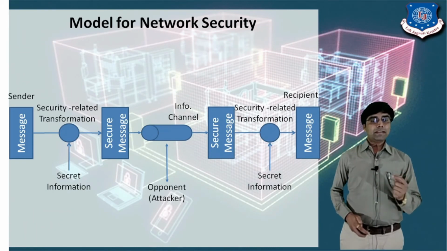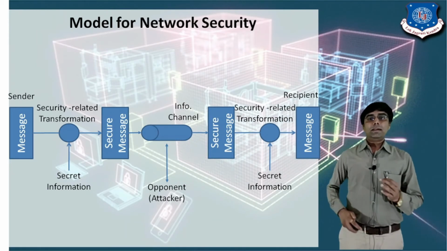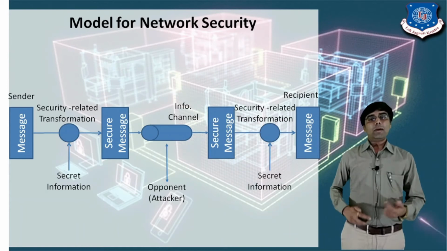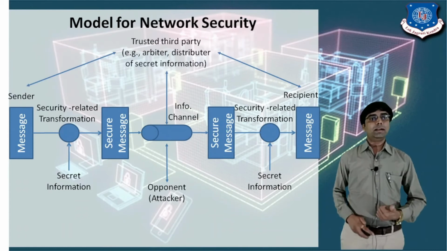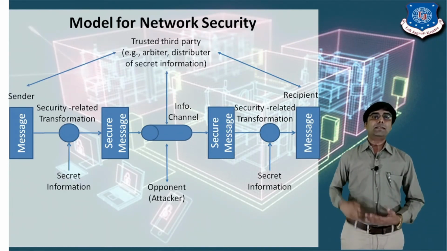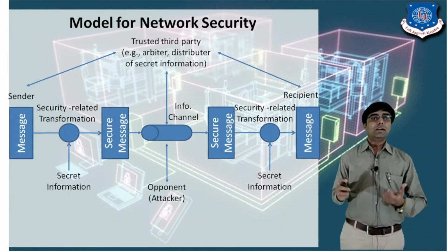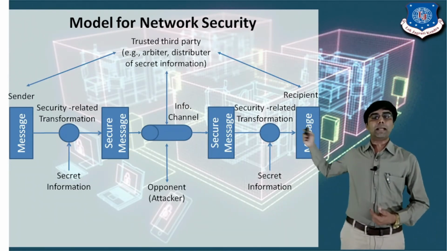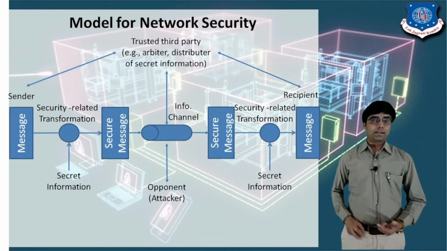So the key means that we can encrypt the message with the help of an encryption and a decryption algorithm, but we require the key to encrypt the message and to decrypt the message, right? So here the trusted third party can be considered the distributor of secret information. It means any third party secures all the information and doesn't disclose your information. The trusted third party provides the key to the sender and the receiver, right?